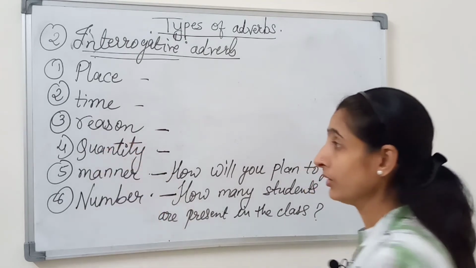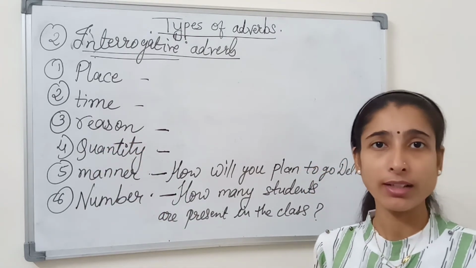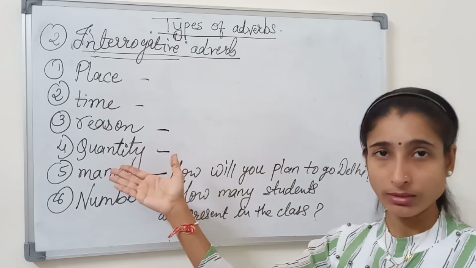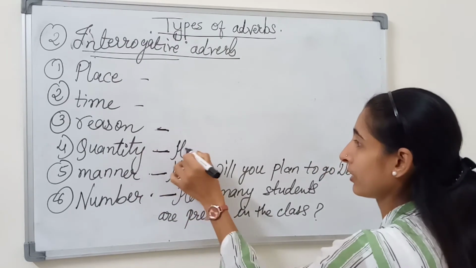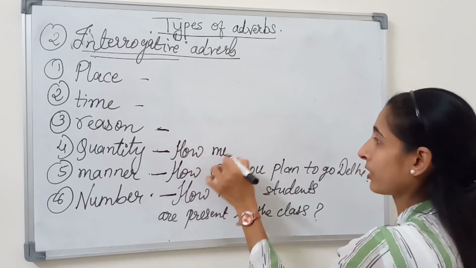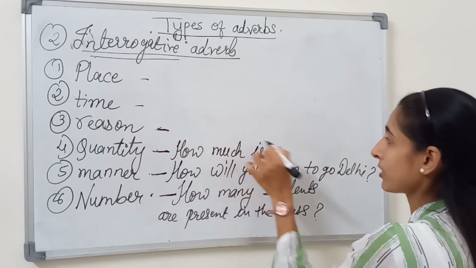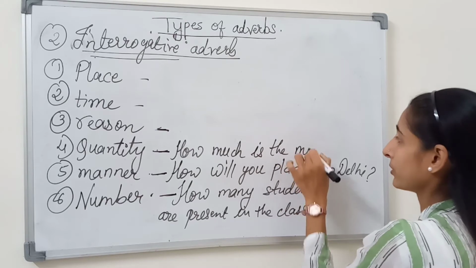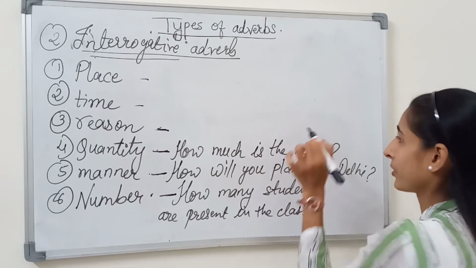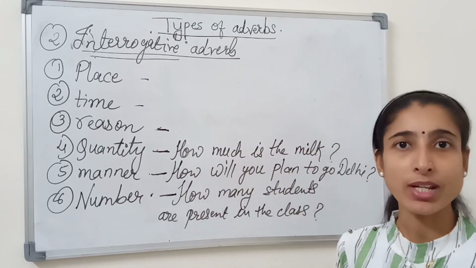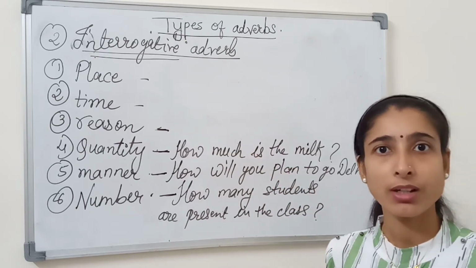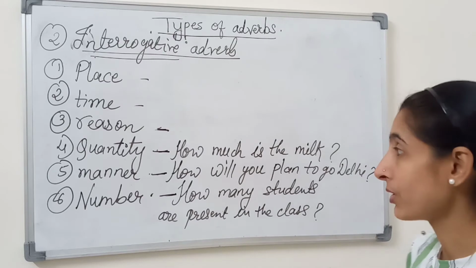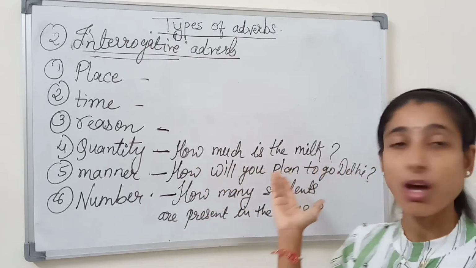Quantity means kilos, liters. This shows the quantity. How much is the milk? It is asking the quantity, that how much is the milk? 1 liter, 2 liter, or half kg, half liter, or how much? How much is the milk?